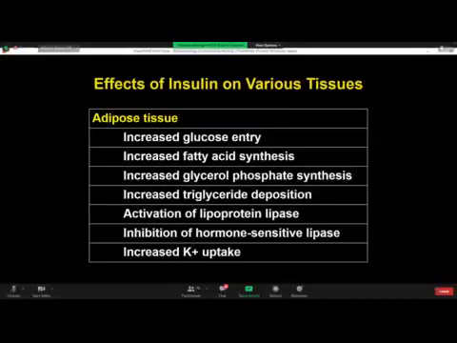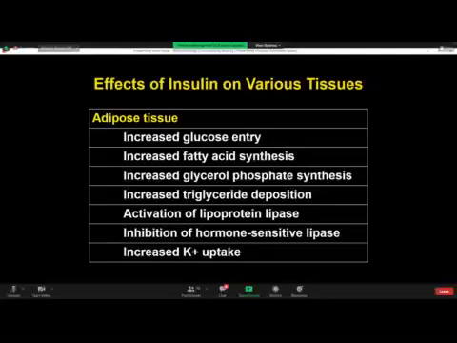There's an effect of insulin on the adipose tissue may include... These all are true, but by the jigsaw puzzle, you can restructure it into one true pattern or one best pattern. So the effects of insulin on adipose tissue: adipose tissue is one of the most dependent tissues upon glucose entry. So it increases glucose entry.